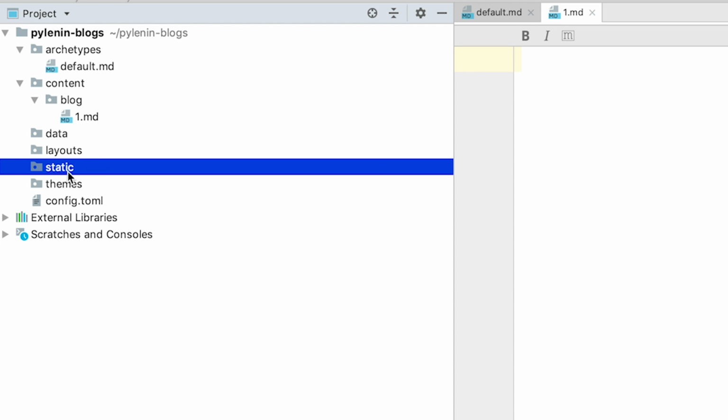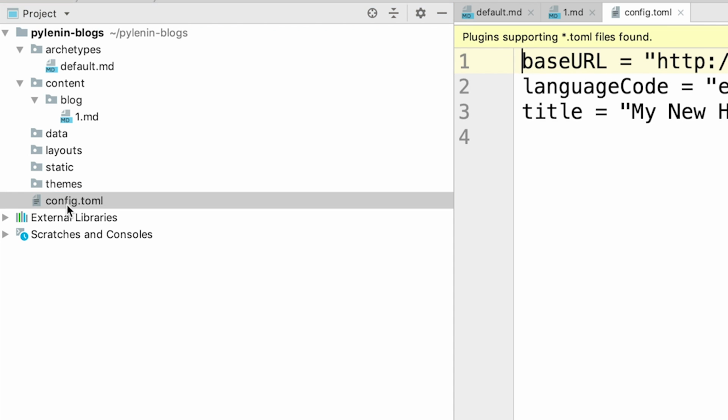So the theme on top of which we are going to build our website will go in this folder. This is actually the next step that I'm going to show you. All we need to do is pop in a theme GitHub repo in this folder and we have a sexy website running. Finally, we have the config.toml file.